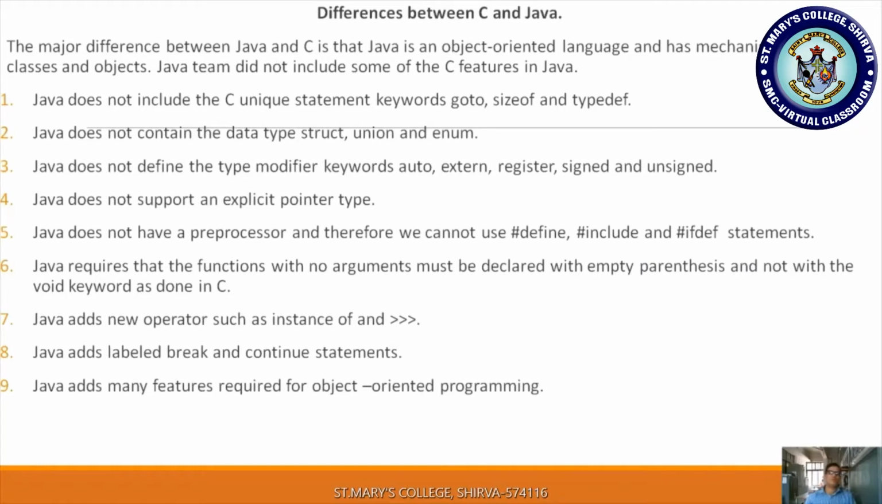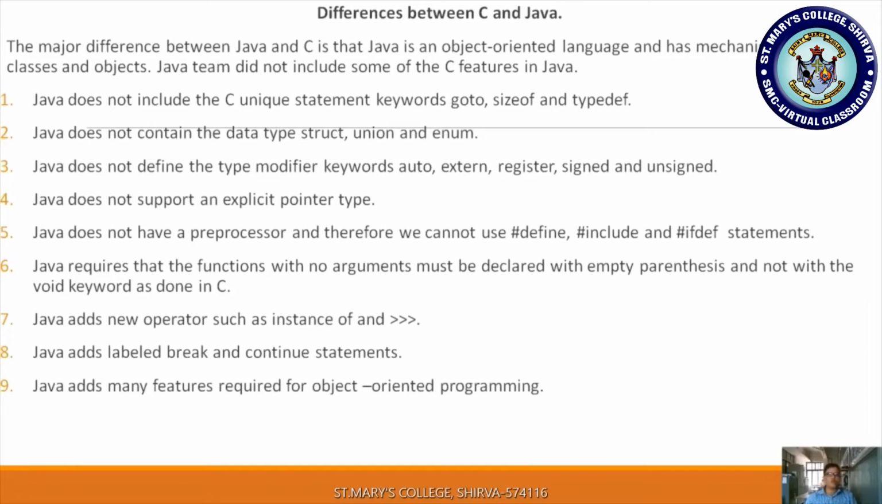Java does not support an explicit pointer type. So Java doesn't support the pointer type, but in C it is supported. All these features are supported in C. Java does not have a preprocessor and therefore we cannot use #define, #include and #ifdef statements. Already we are familiar with the preprocessor in C as well as C++. Whenever you write statements, you use #include stdio.h, #include iostream.h, #define, right? All these are preprocessors. Java doesn't support these preprocessors.